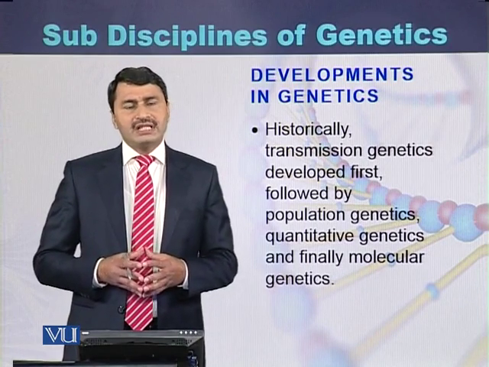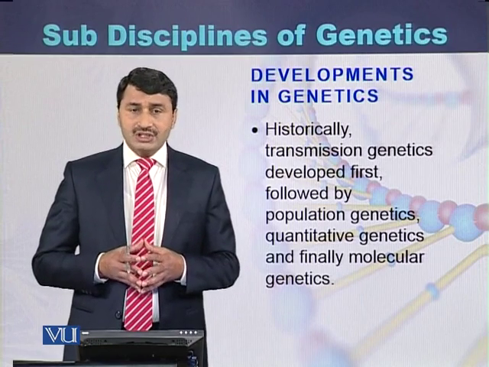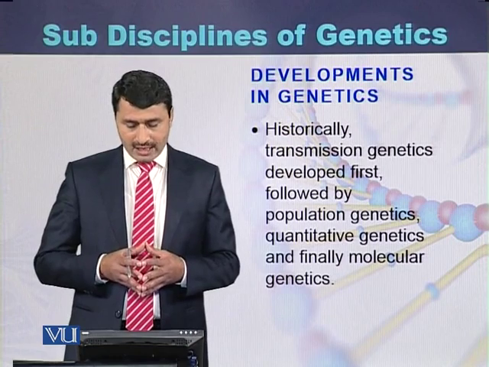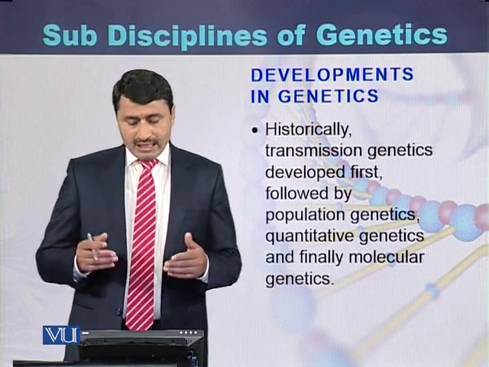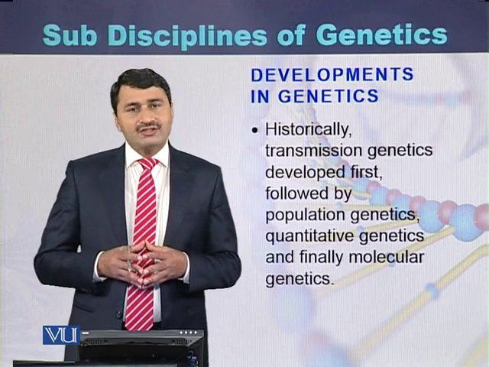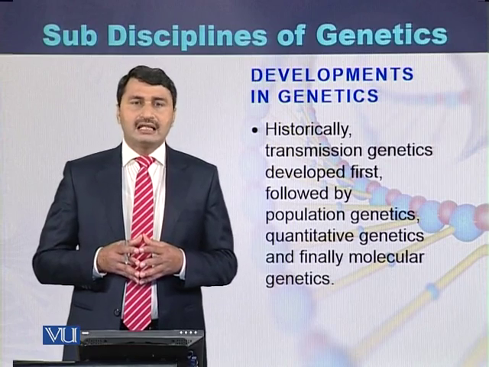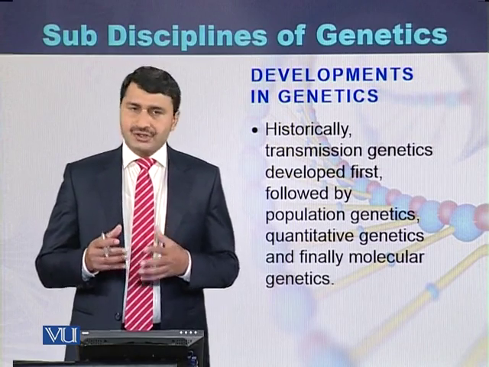If we look at the historical development of genetics, transmission genetics was developed first, which is also called Mendelian genetics. Later on, population genetics was developed, then quantitative genetics, and last, molecular genetics was developed.